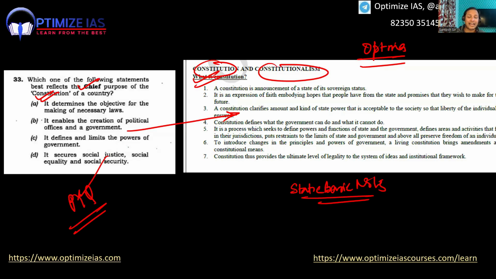So he may not have the time to go through all the PYQs. But if you have followed our notes properly, then you have a high chance to get them right in the exam. You can see here, restraints and limit to the state government.